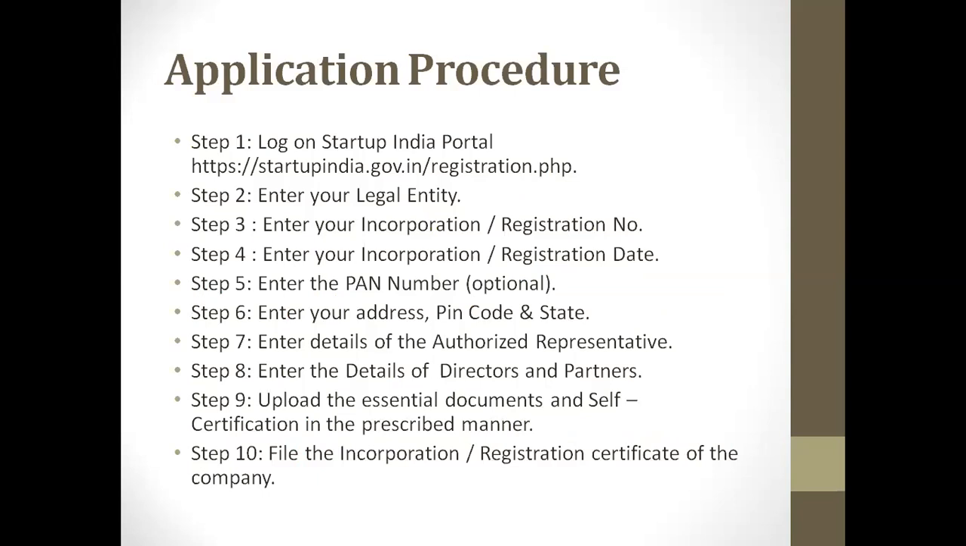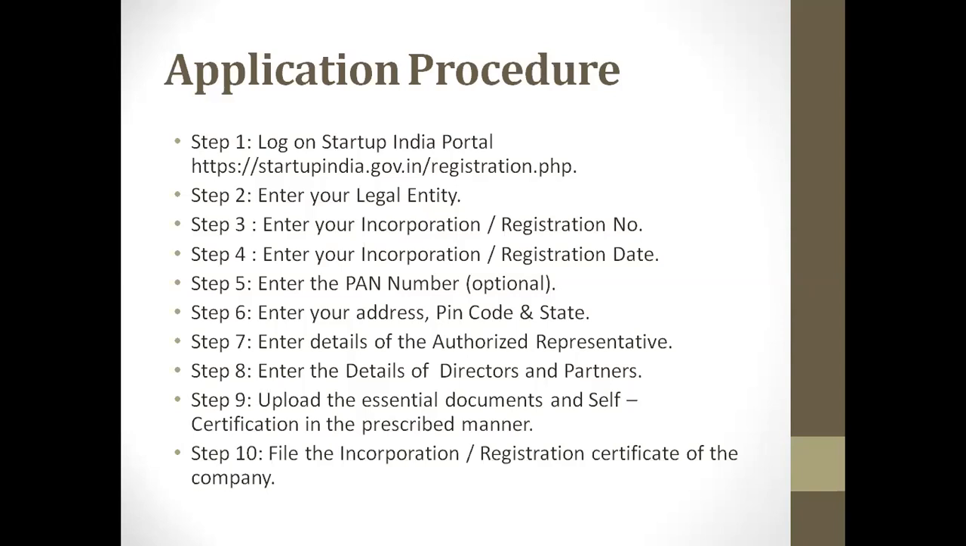Now, what is the procedure? How are you going to get approval for the startup scheme? Log on to the Startup India portal. Then enter the legal entity details, your incorporation or registration number, your registered date, and PAN number. PAN is optional as asked, but presently it is mandatory. And enter your address, PIN code, and state.